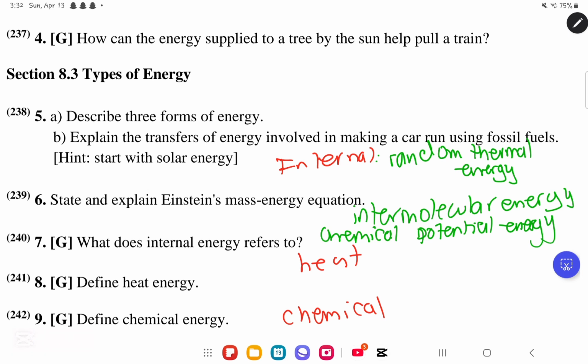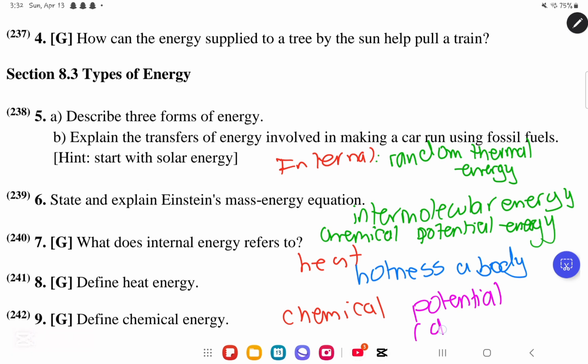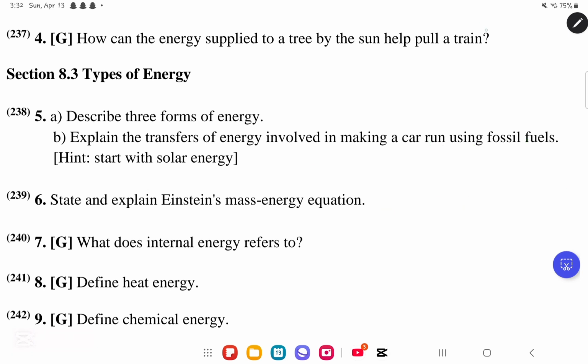For the heat energy, it refers to the hotness of a body, how hot a body is, okay? And finally, chemical energy is a form of potential energy, and we can find it in chemicals such as fossil fuels and food. So very simply, that is it for part A. We'll now move on to part B.